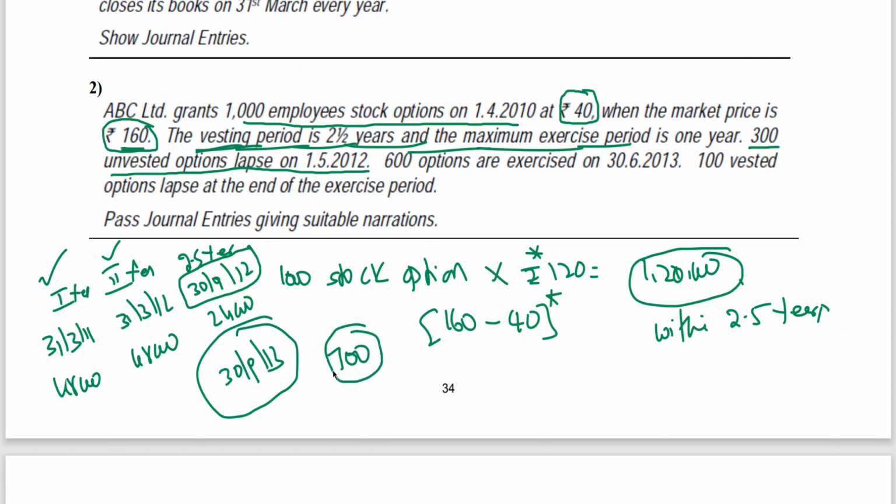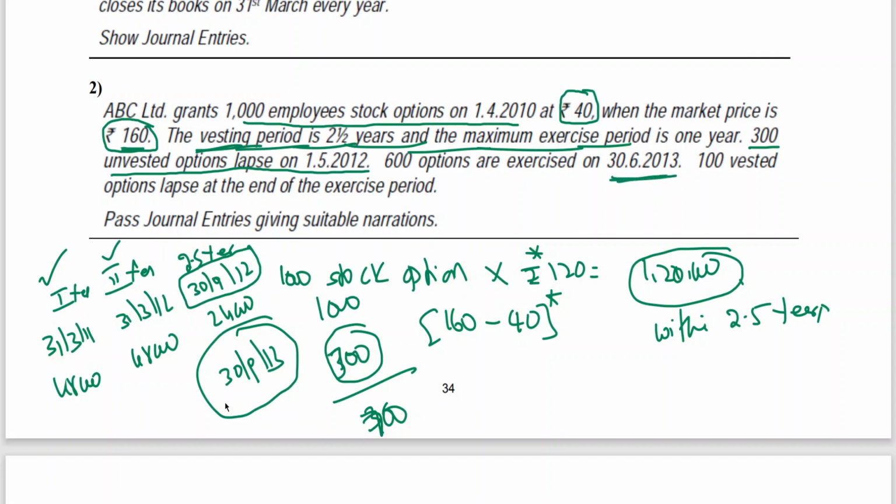700 options. Then I told you that after 30th September 2012, as on that date, after leaving these unvested options on 1/5/2012, 1,000 minus 300 is 700. These 700 options, we assume, have to be exercised. But what happened in reality? 600 options were exercised on 30th June 2013.